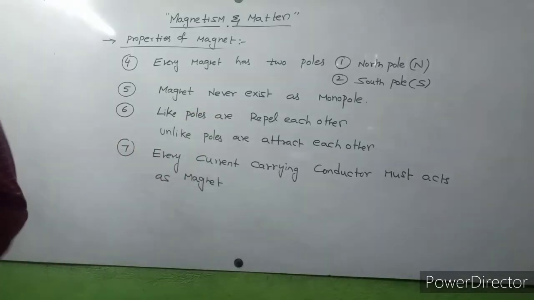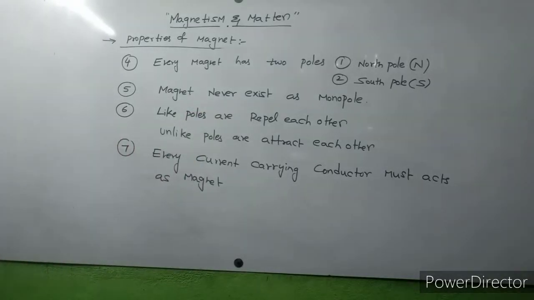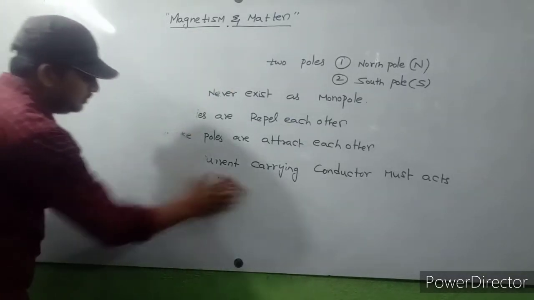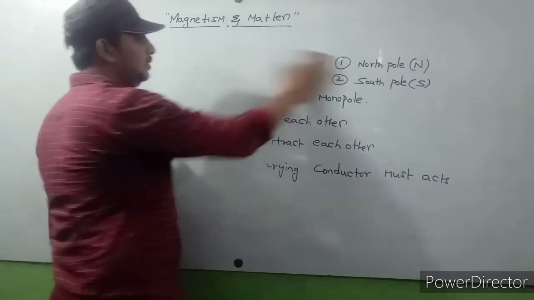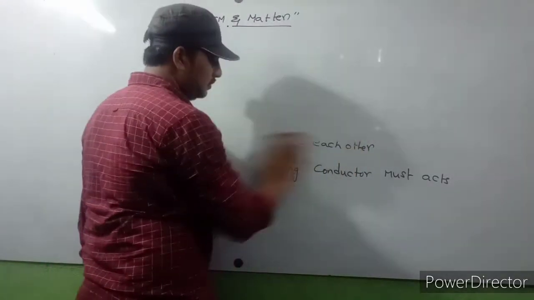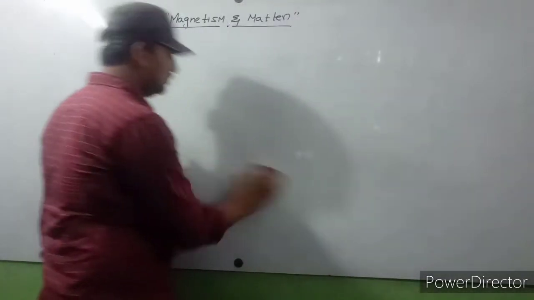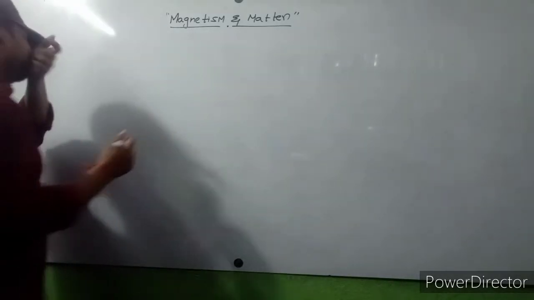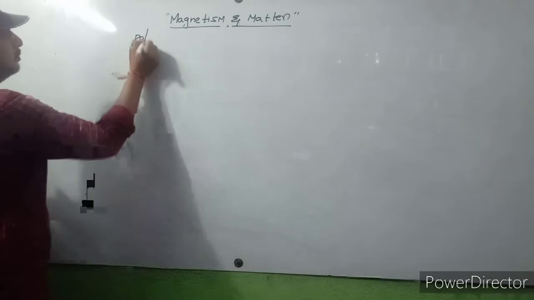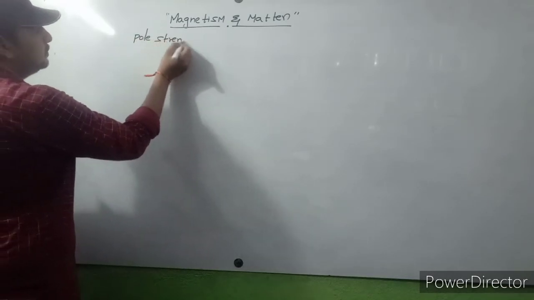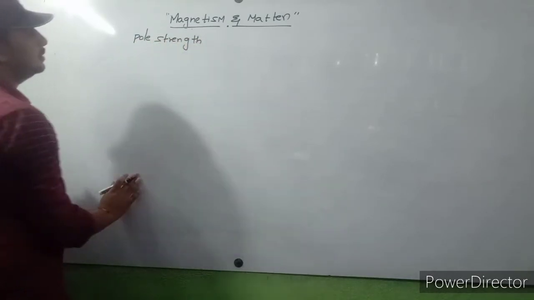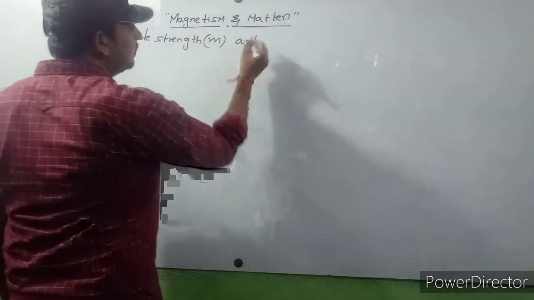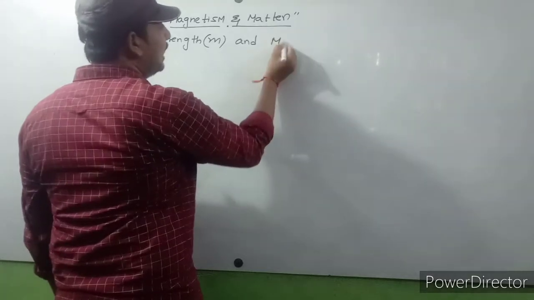Next I will discuss about pole strength, that is indicated with small m, and magnetic dipole.